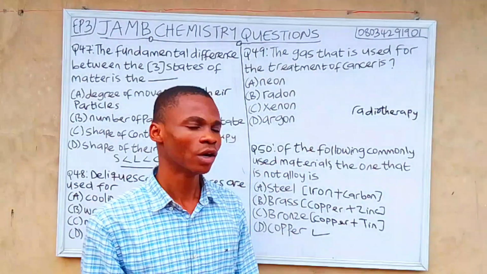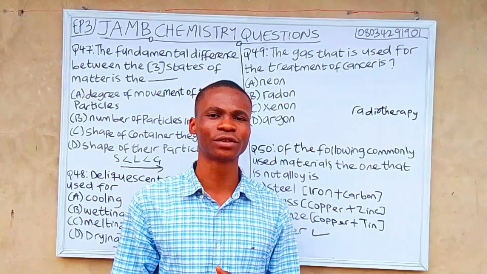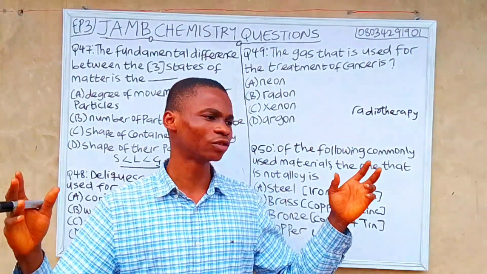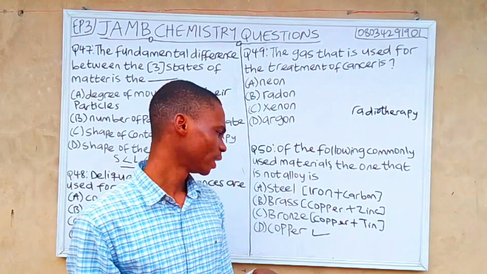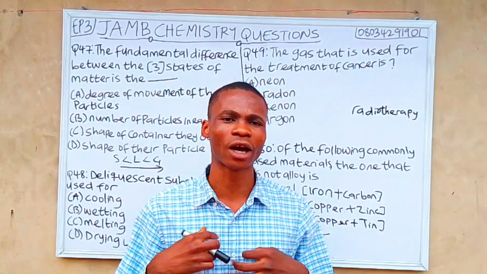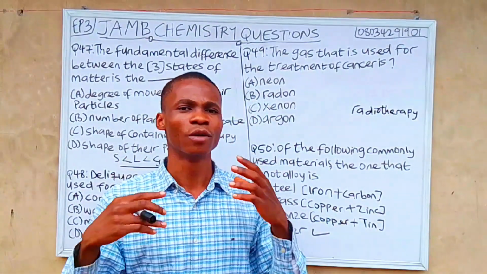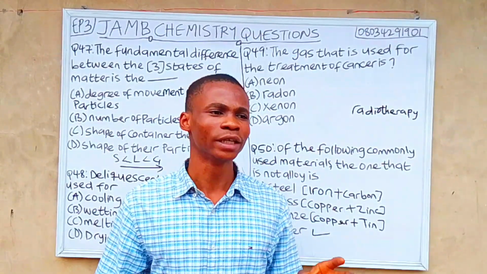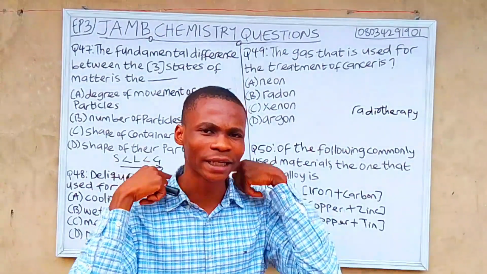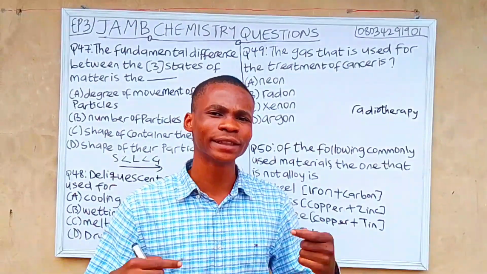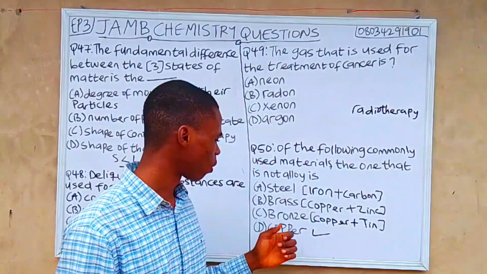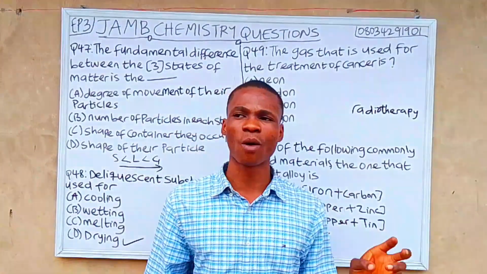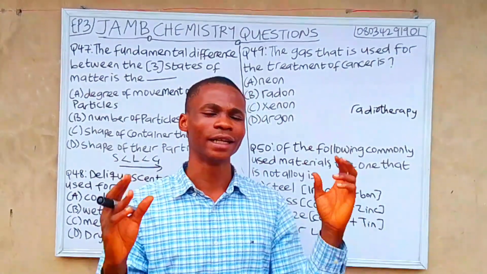While brass is used in musical instruments. And for bronze, it's used in medals. All these medals they give to one who wins a race or a competition, you can find bronze in it. And for copper, you can find copper in electrical wire.